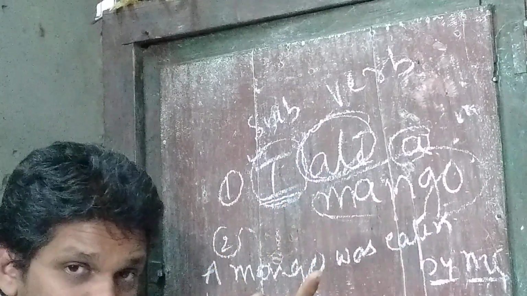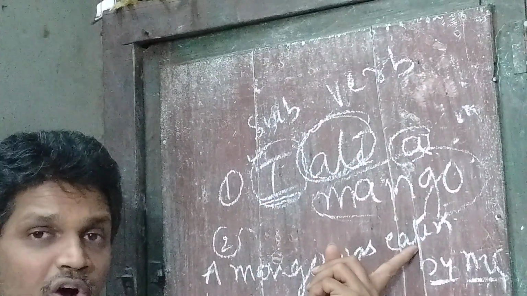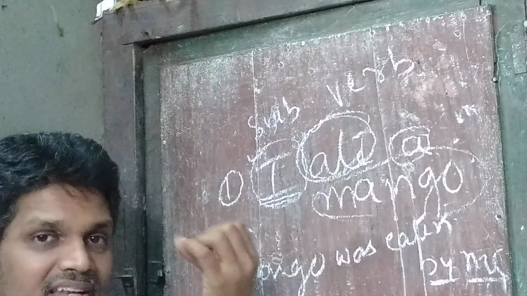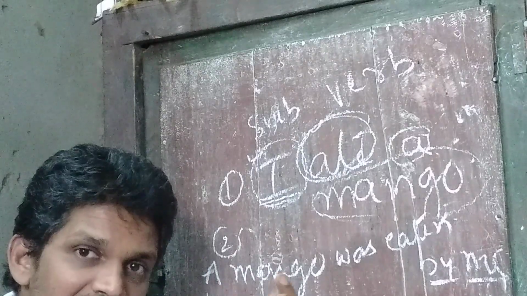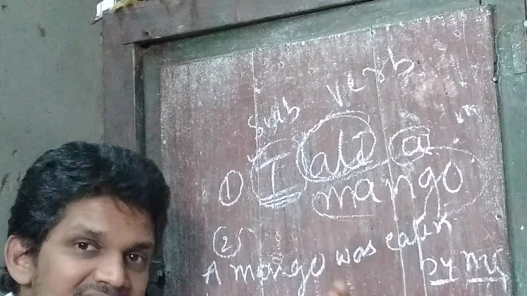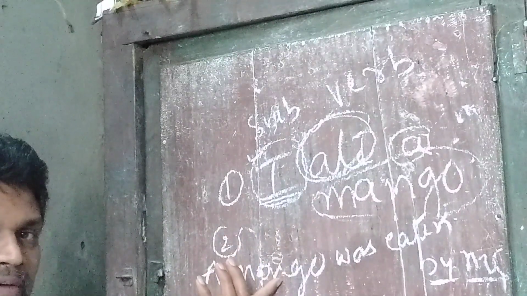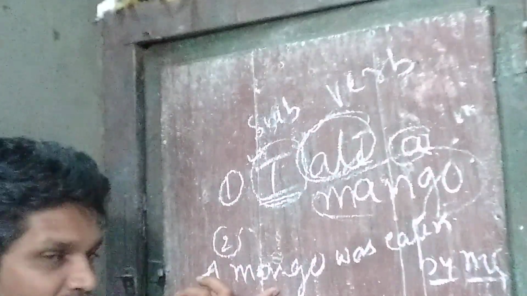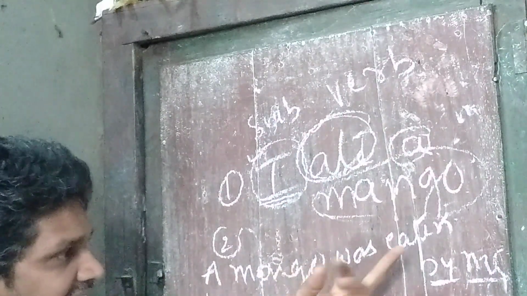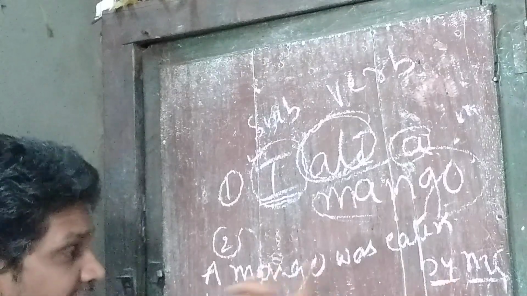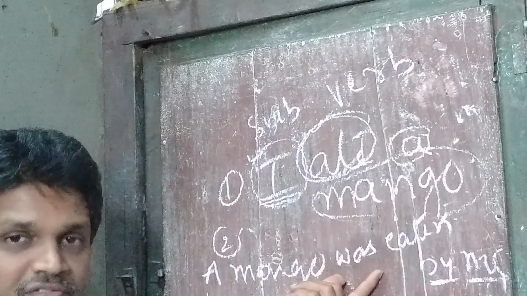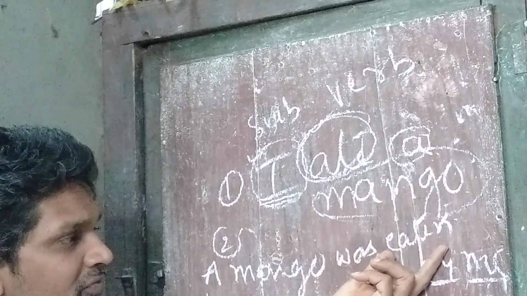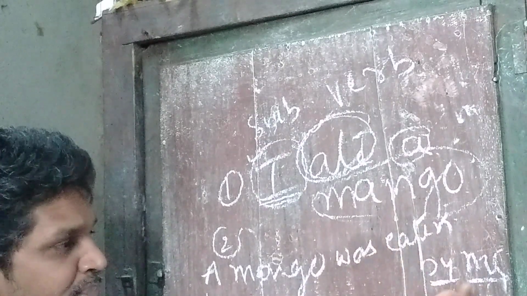Ate is the V2 form, and the V3 form of the verb is eaten. Eat is V1, ate is V2, and V3 is eaten. So this is the passive sentence: A mango was eaten by me. A mango is a singular form, so here we wrote was, the V3 form of the word ate, and by me.